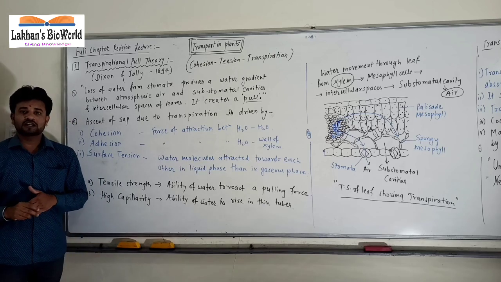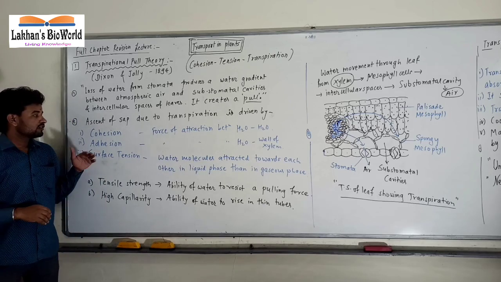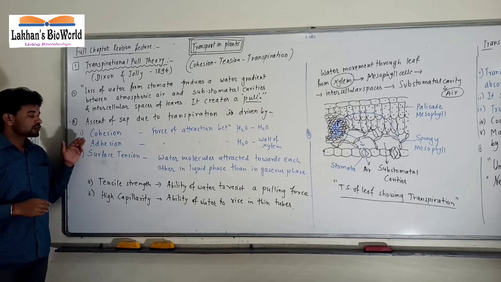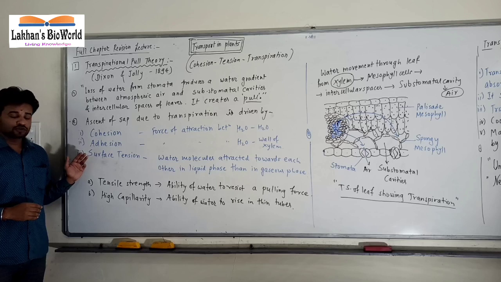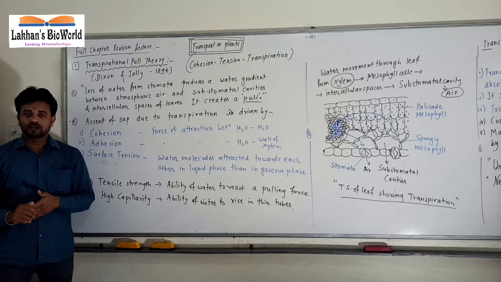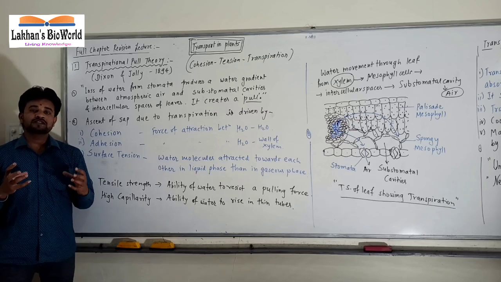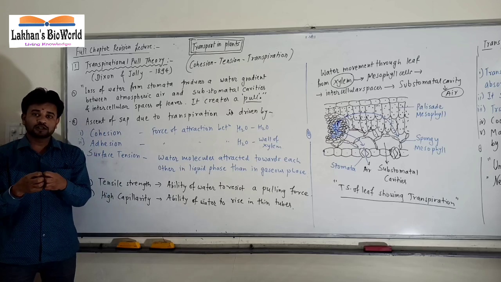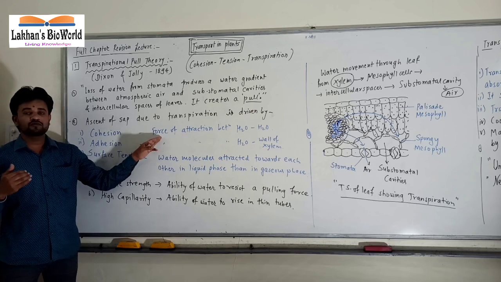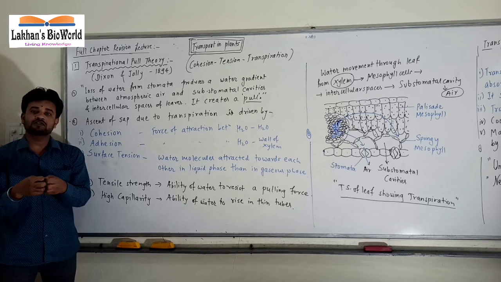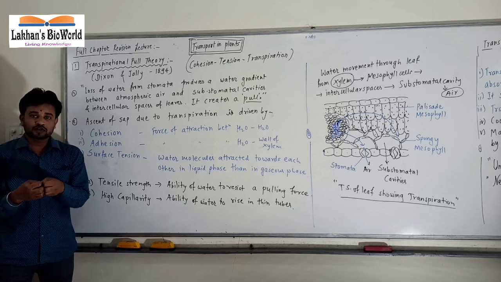How is that pull created? The pull is created with the help of three main forces. These three forces are cohesion force, adhesion force, and the surface tension of water molecules. In physics, you have seen this. What is cohesion? Cohesion, co means together, and cohesion means the force of attraction between similar molecules. For example, the force of attraction between one water molecule and another water molecule. It is the cohesive force of water.